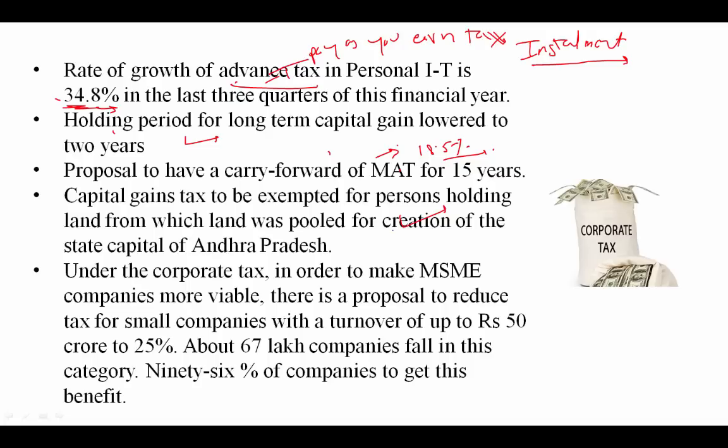Under the corporate tax, in order to make MSME companies more viable, there is a proposal to reduce tax for small companies with a turnover of up to rupees 50 crore to 25%, and about 65 lakh companies fall into this category, and 96% of the companies get this benefit. Okay, so previously it was 30% up to 50 crore, and right now they reduced it to 25%.